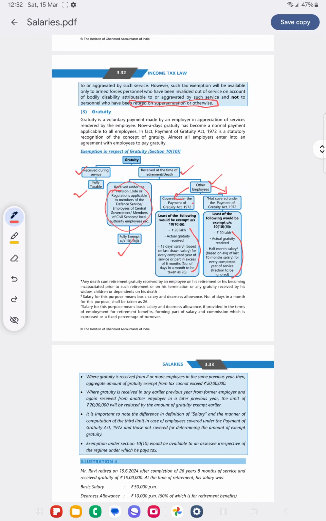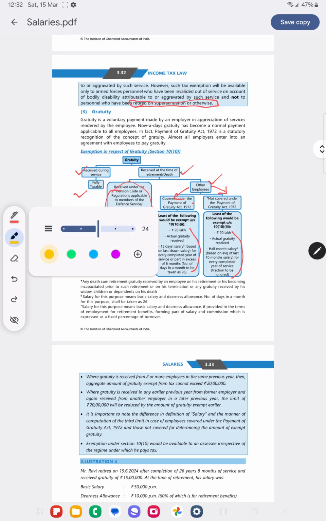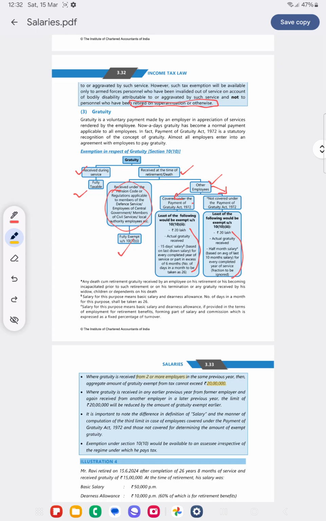Suppose we have received gratuity from 2 or more employers. Can we get the 20 lakh benefit for each employer? No, 20 lakh will be for both combined. Suppose from a previous year I have got some gratuity, and in another year I worked somewhere else for 5 years and again got gratuity after retirement.